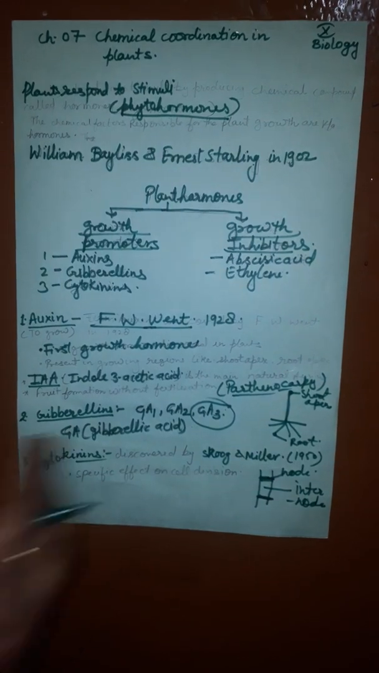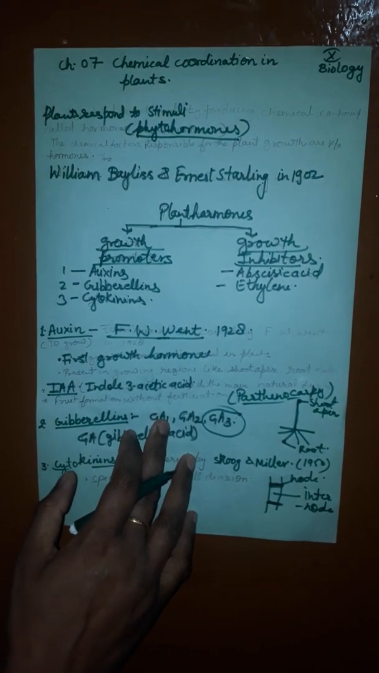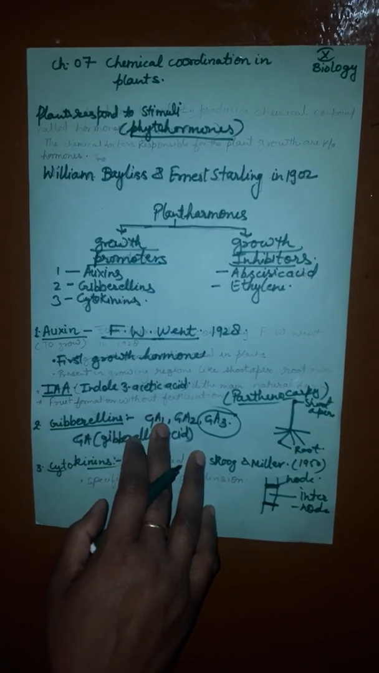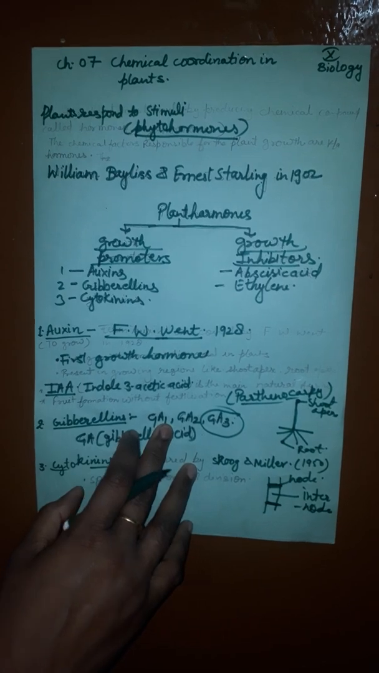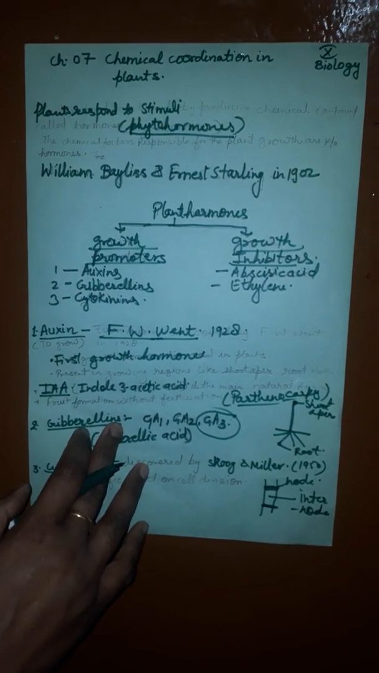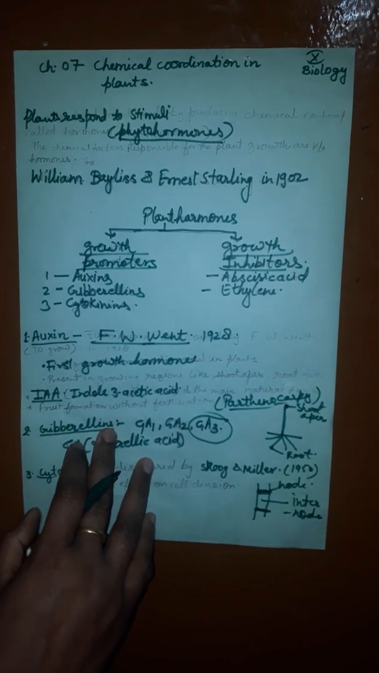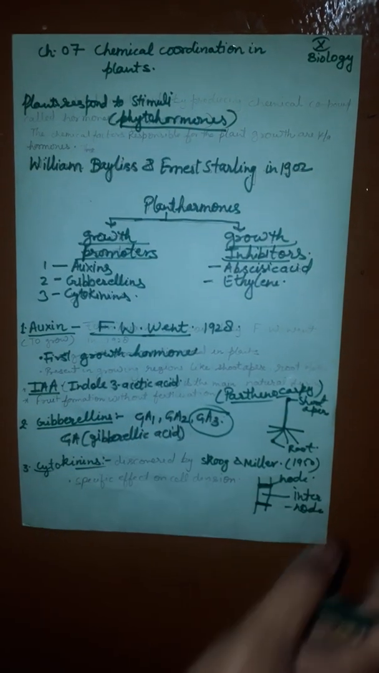They are used commercially to increase the length of grapes, elongate apples and improve their shape. Gibberellic acid is used to speed up the malting process in the brewing industry.